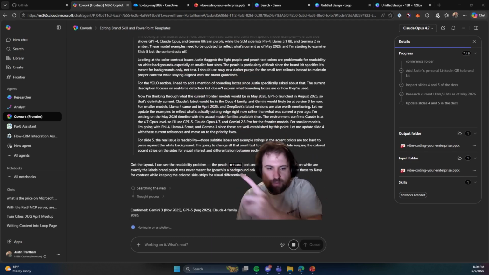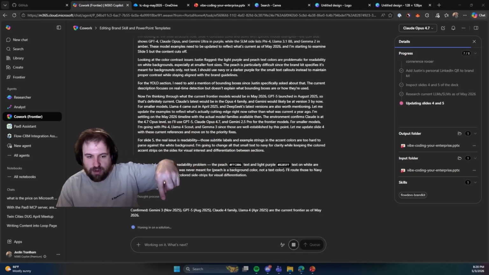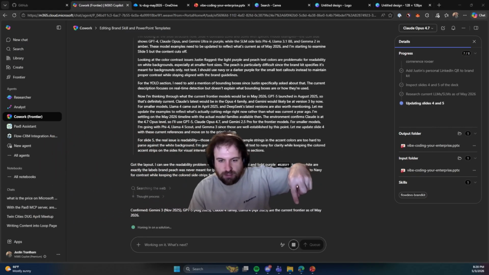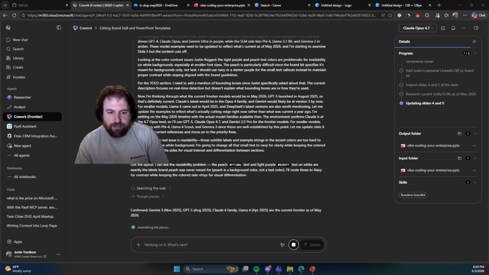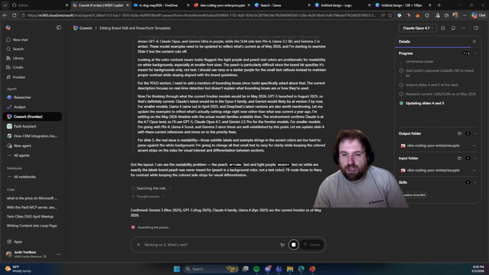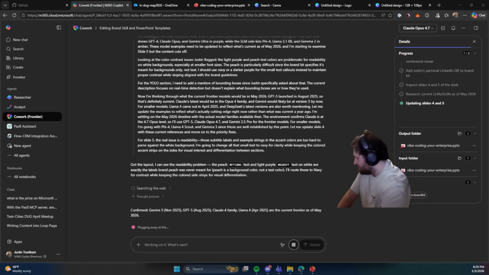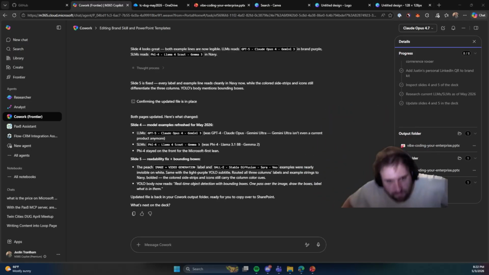So that can help us quite a bit, because now it's going to say Gemini 3, Claude 4 family, Llama 4 are the current as of May 2026. So that's good. GPT-5, Claude 4 family. Yep, that looks good. So it'll update it with live information, which is awesome. So we'll go back to waiting, and yeah, we'll let this work for a while. Perfect.